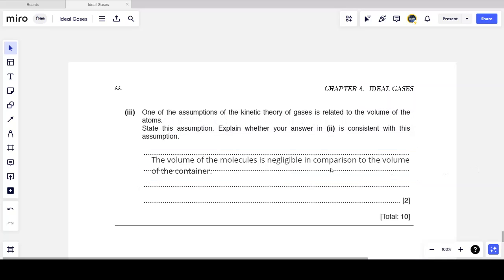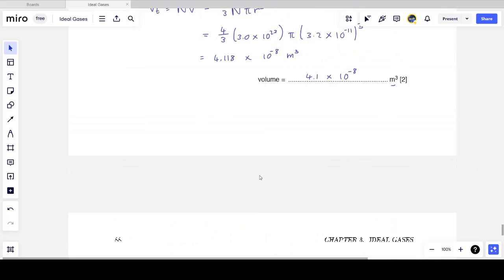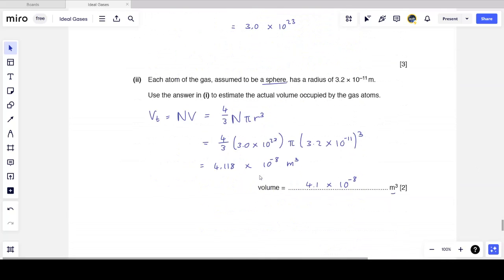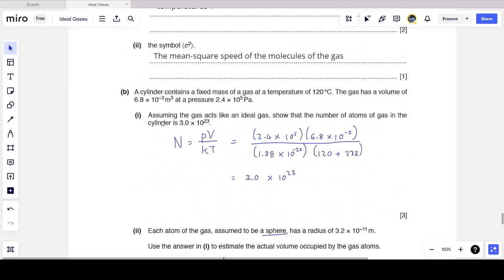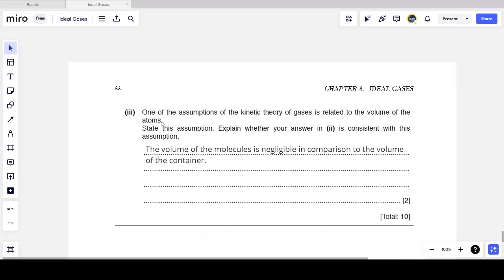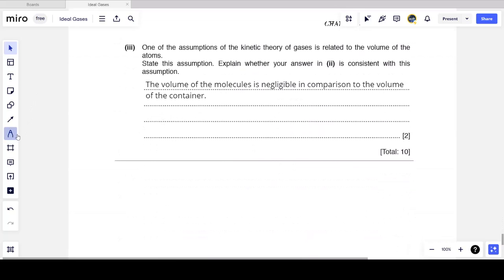Does our answer from the previous question confirm this assumption? Well, it does. 10 to the minus 8 cubic meters is a lot less than 10 to the minus 3 cubic meters. So what do I say? I need to say that my answer does confirm this, and it is consistent with this assumption. So 4.1 times 10 to the minus 8, and again, if your answer was in the same order of magnitude or larger, you'd know you made a mistake in the question, and you have to go back and check.